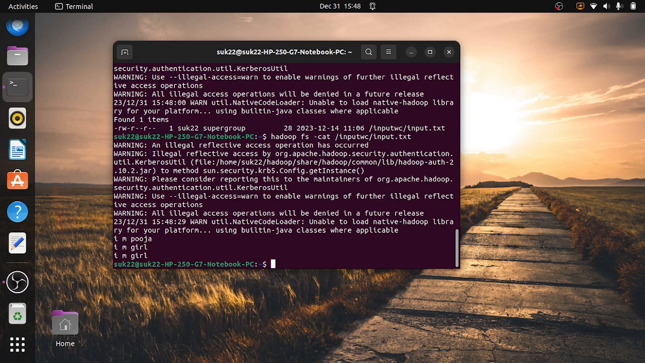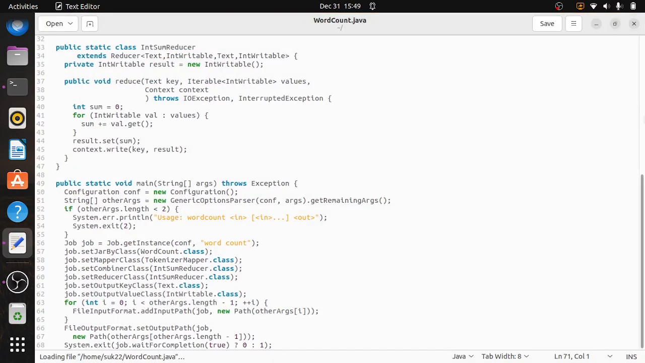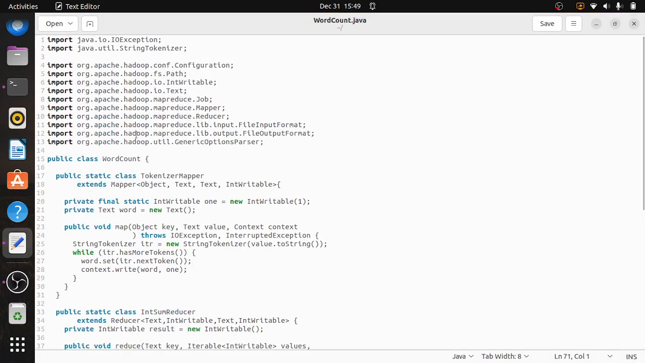Then what we are going to do now is the compilation of the Java program. First we'll see the Java program, WordCount.java. See here, the program name should be the class name. WordCount, this is our class name. This class name should be our program name. You have to check these two things. It is case sensitive.